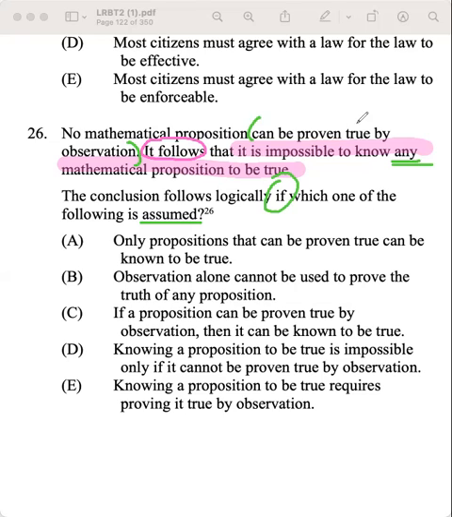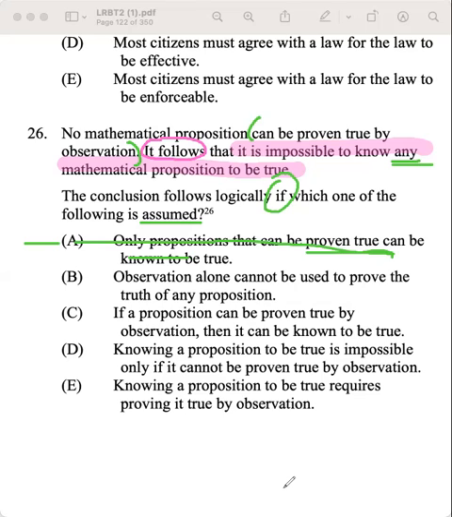And so my guess here is going to be that if we can't prove something by observation, then it's impossible to find out. Because if we said that, we would be covering all of our bases. So A says only propositions that can be proven true can be known to be true. Well, okay, cool. So only propositions that can be proven can be known, but do we even know that this can be true? No, so that's not helping us connect our premise to our conclusion at all.